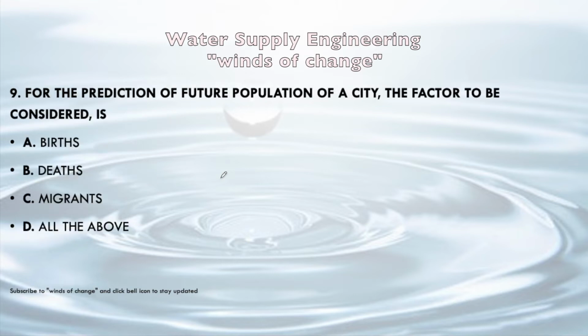Okay. Next question, for the prediction of the future population of a city, the factor to be considered is births, deaths, migrants or all of the above. This is an important question. Births will increase the population, deaths will reduce the population, and migrants will also affect the population. So all of the above will be the correct answer.